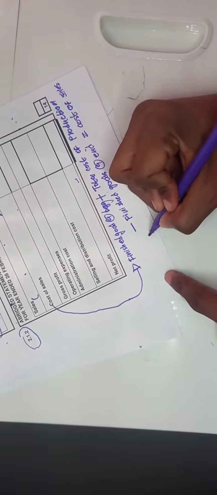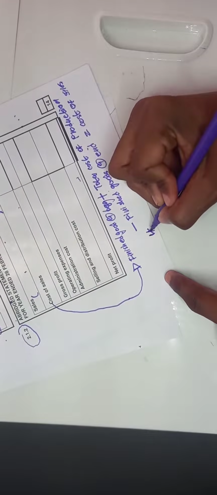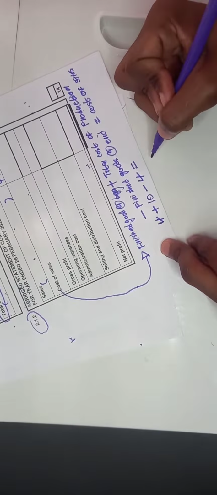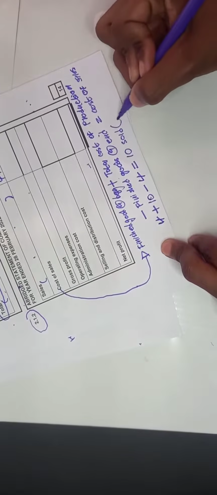Let me just write it down for you. So finished goods at the beginning, we are saying maybe we're having 4 cell phones at the beginning plus total cost of production. How many phones did we produce? We produced 10, which means we now have 14 cell phones ready to be sold. Then we minus the cell phones finished goods at the end. We find out that at the end, we're left with how many phones? We're left with 4 cell phones. What happened to the 4 and 10? Which means we sold them. How much? We sold 10. And that is your cost of sales. I don't know if you understand me.